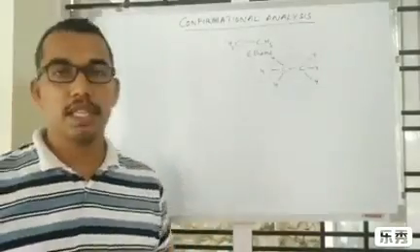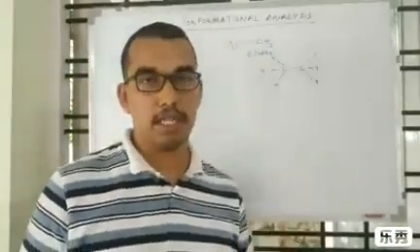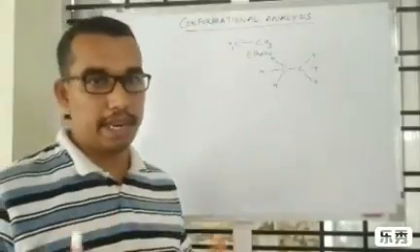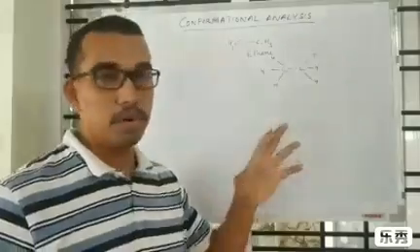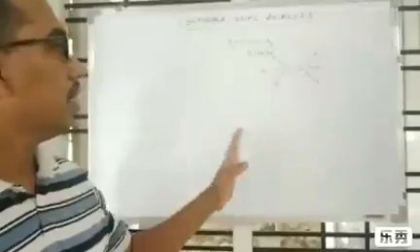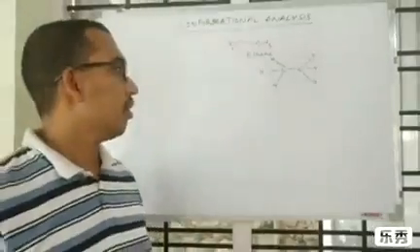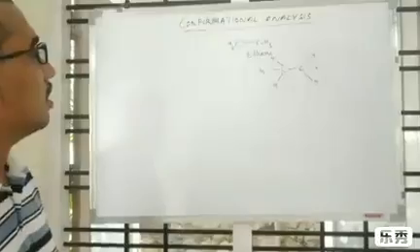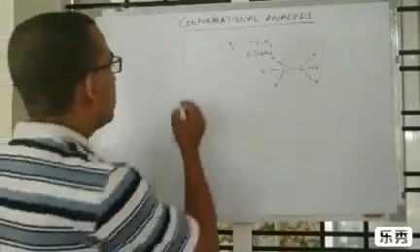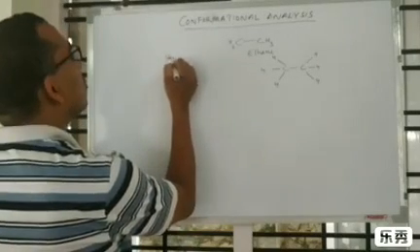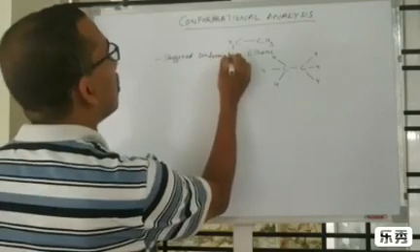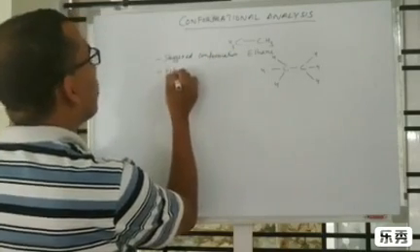Due to the rotation of carbon-carbon single bond, there is a possibility of energy changes in this molecule. The study or the analysis of energy changes of this molecule due to the rotation of carbon-carbon single bond is known as conformational analysis. Considering the ethane molecule, two extreme conformations are possible. One is staggered conformation, and another one is eclipsed conformation.